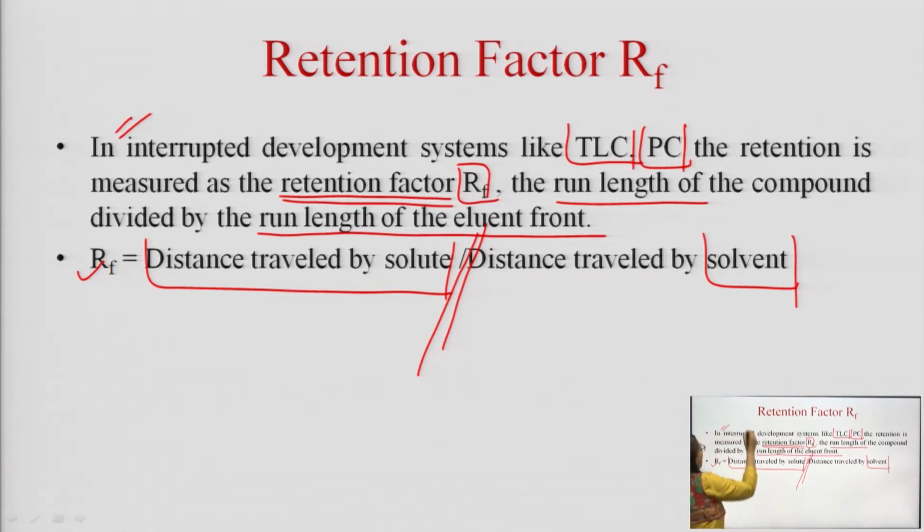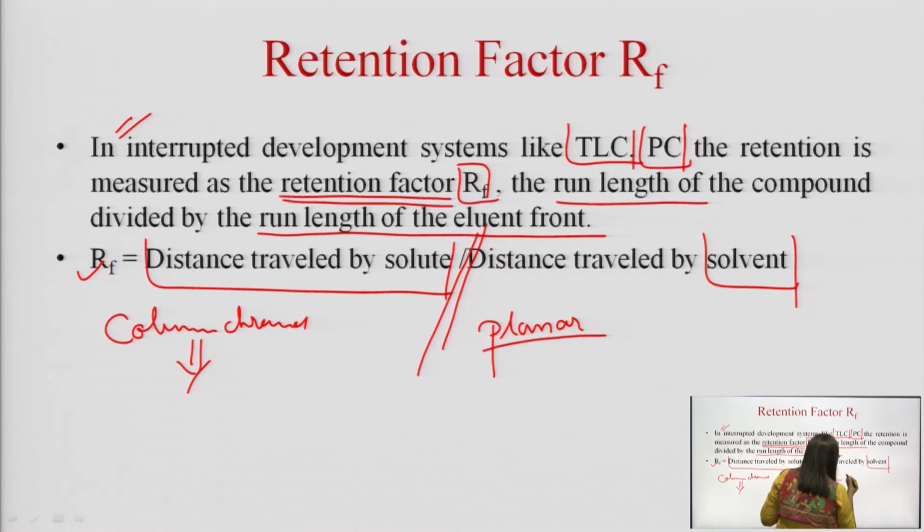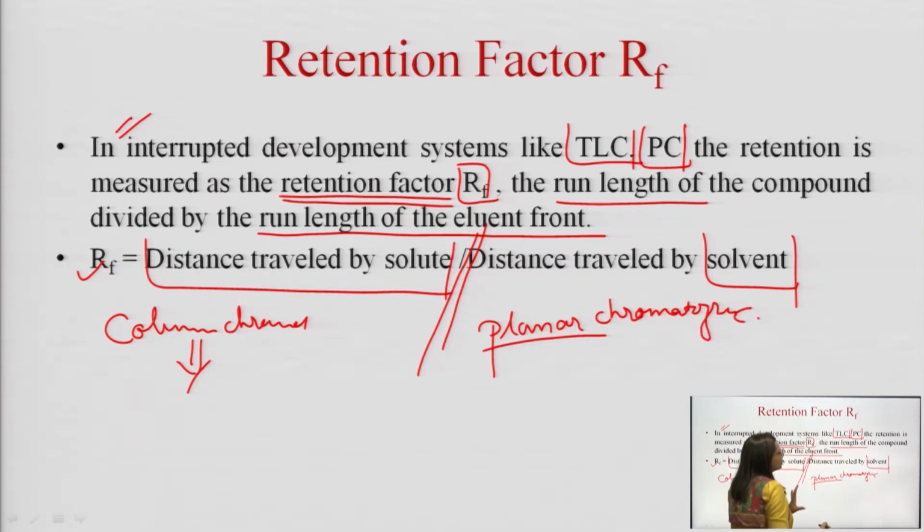What do you mean by uninterrupted developmental system? See, in case of column chromatography, we have the control to take the eluent at our discretion of the time frame. But once a planar chromatographic system has already been started, there is no control.